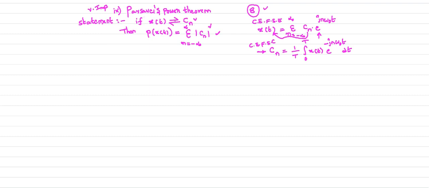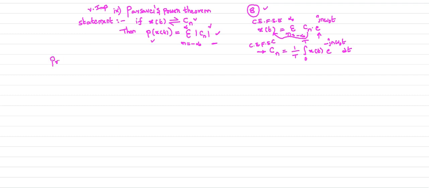Parseval's power theorem states that if Cn is the complex exponential Fourier series coefficient of x of t, then the average power of the continuous time signal, that is P, is obtained from the Cn value itself: sigma n equal to minus infinity to plus infinity mod Cn square. So this is the statement for Parseval's power theorem. Directly the Cn value is given to you. They are asking to calculate the average power of the signal. You just take this formula for granted to calculate the average power: sigma n equal to minus infinity to plus infinity mod Cn square. So this is your statement, Parseval's power theorem.